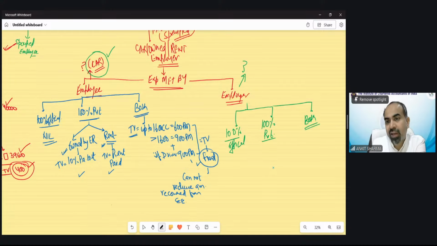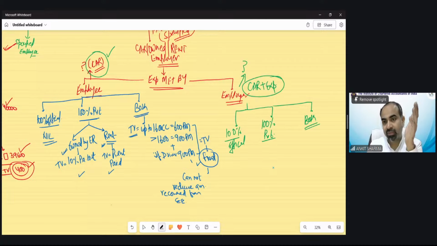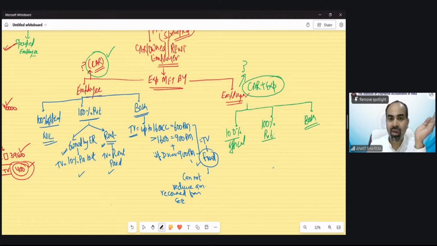So in the last case, you will see as an employee, I am going to receive a car and also expenses. Before this last case, you will see there is only one benefit with the employee. In the first case, the car was his car and expenditure by him, then no perk. In the second case, it was a car owned by the employee, expenses met by the employer. So only expenses need to be taxed as a perquisite.